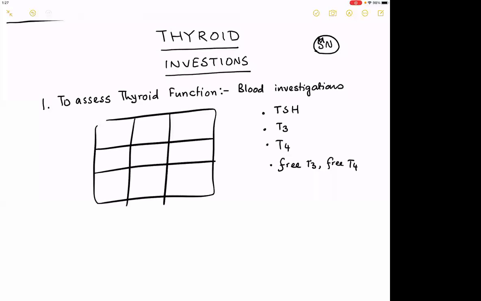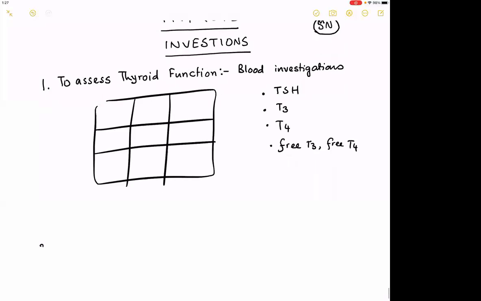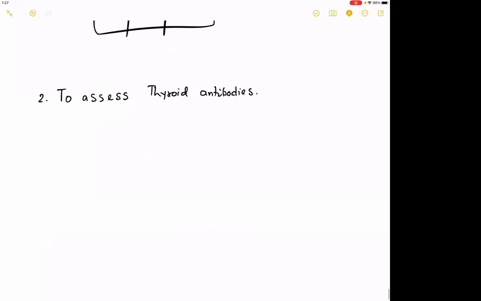Yes, sir. Good. If I can proceed now, then beyond these tests, remember, to assess thyroid antibodies. Thyroid antibodies are important in a couple of disorders of the thyroid, like Graves' disease.